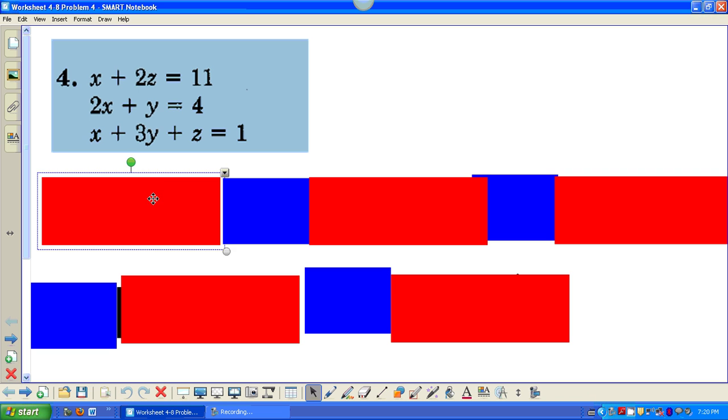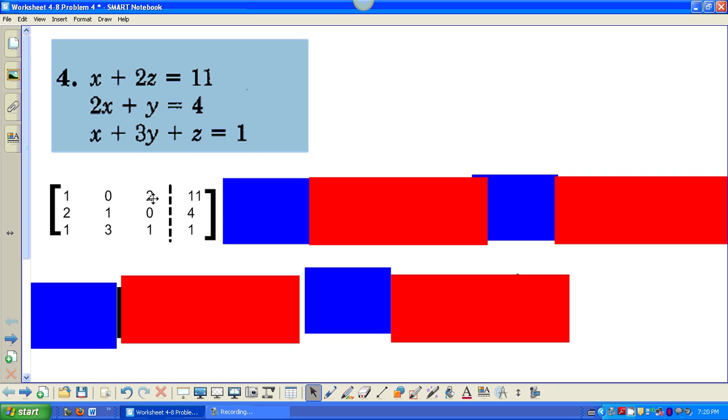So here we go. All right, this is how we write problem 4 as an augmented matrix. Notice how there's no y in the first equation. That's why I get a 0. And there's no z in the second equation, and that's why I get a 0.